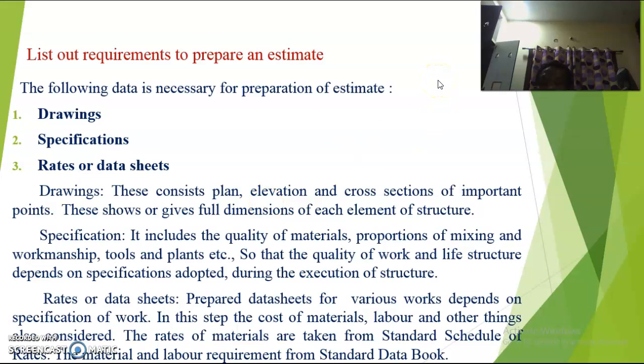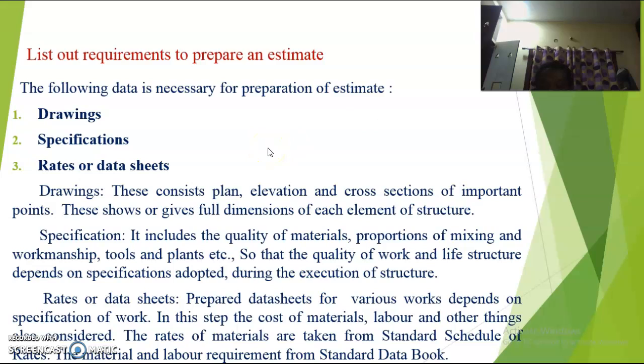Next, how to prepare the detailed estimate. List out the requirements to prepare an estimate or detailed estimate. The following data is necessary for preparation of an estimate or detailed estimate. Number 1 is drawings. Number 2, specification. Number 3, rates or data sheets.